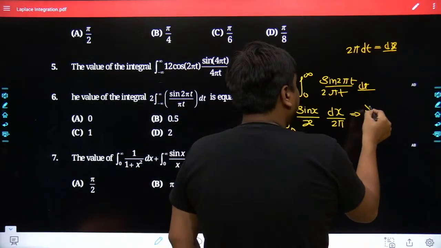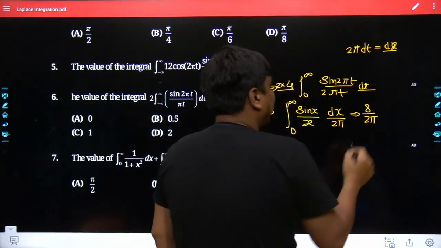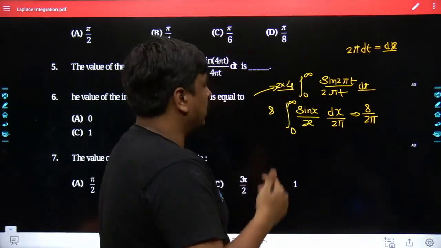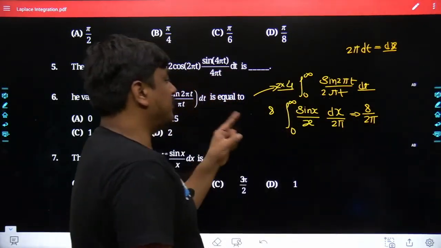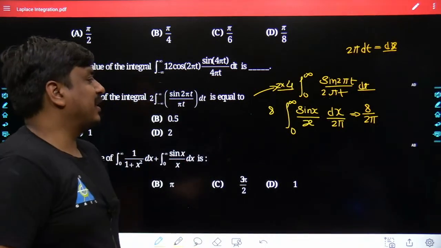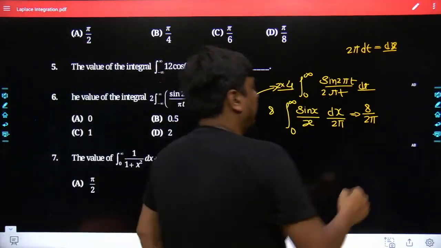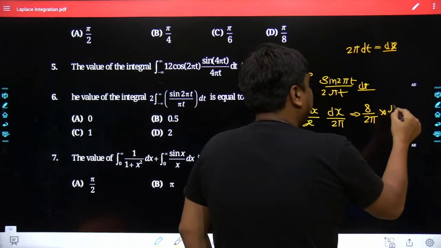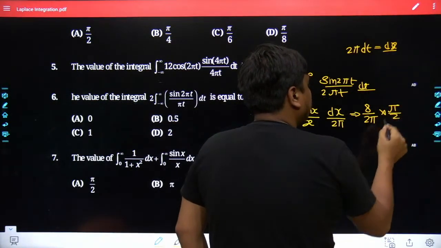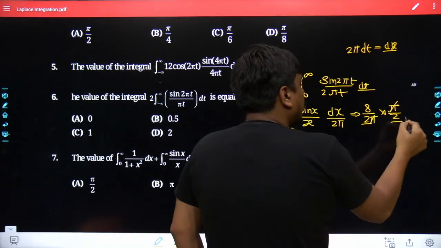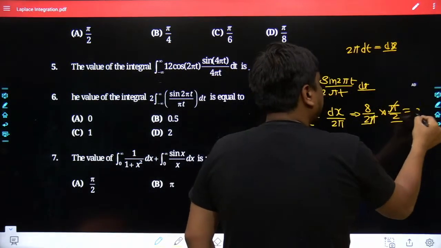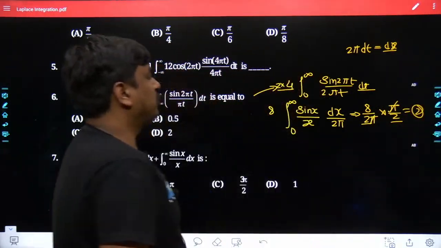So what happens? The 8 would remain as it is. The 2 pi, being a component of the denominator, would be brought out, and you are left with the same standard form of the integration, sine x divided by x, which starts from 0 and goes till infinity, and that is equal to pi by 2. So here the pi and pi go out, 2 and 2 becomes 4, 8 divided by 4 is 2 over here.